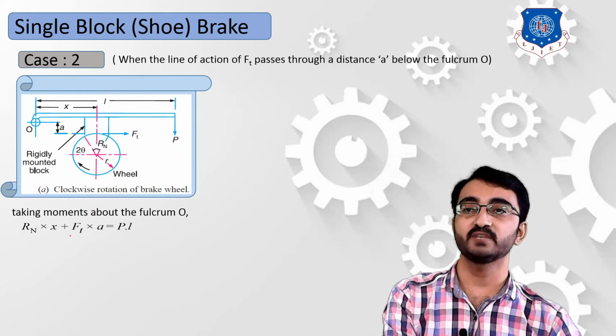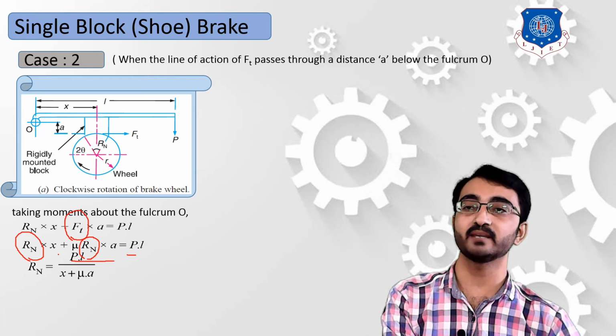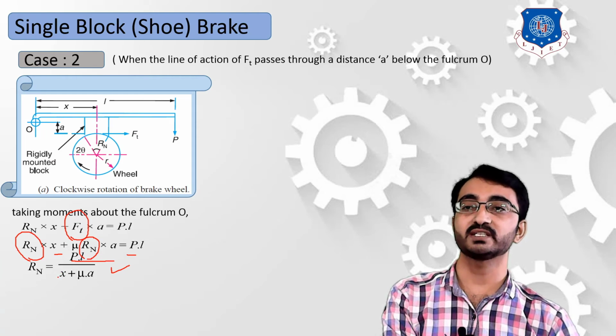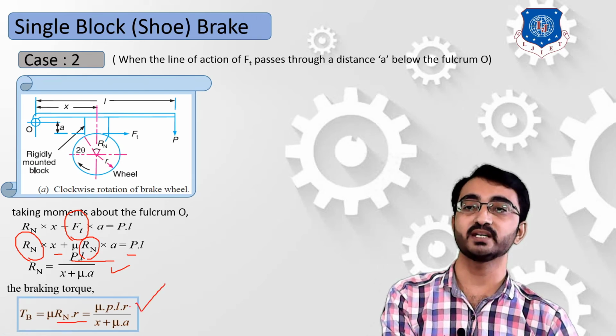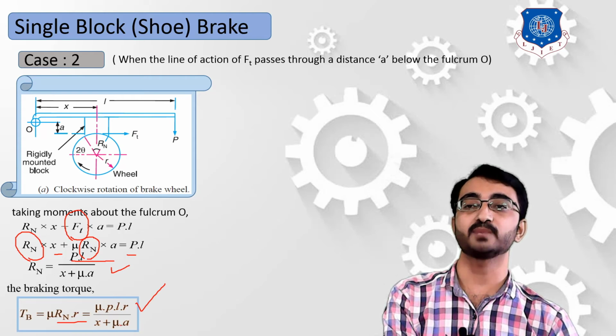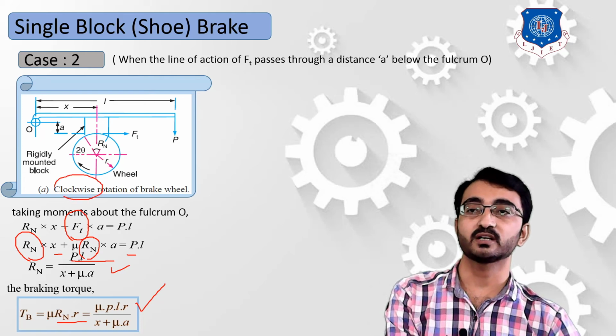To simplify this equation, we can put frictional force Ft is equal to mu into Rn. So your equation will have mu Rn into A. Now you have to take Rn common from these two terms. So your equation will be Rn is equal to PL divided by X plus mu into A. Now you can put this reaction force into your braking torque equation, Tb is equal to mu Rn into R. Over here you will get the final equation, mu PLR upon X plus mu A. That is the condition when the wheel is rotating in a clockwise direction.